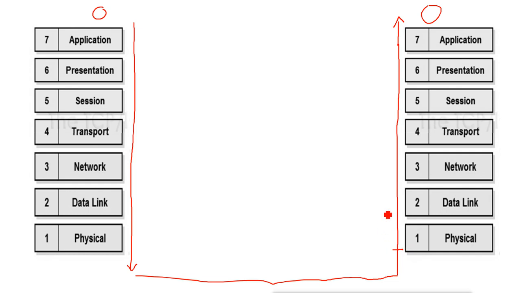When it reaches the physical layer, it will convert the data into a packet. Now when it reaches the data link layer, it will first check for errors, and if the packet does not have any error, then it will check the source and destination MAC address. The source MAC address is the machine sending the data, and the destination MAC address is the machine receiving the data.